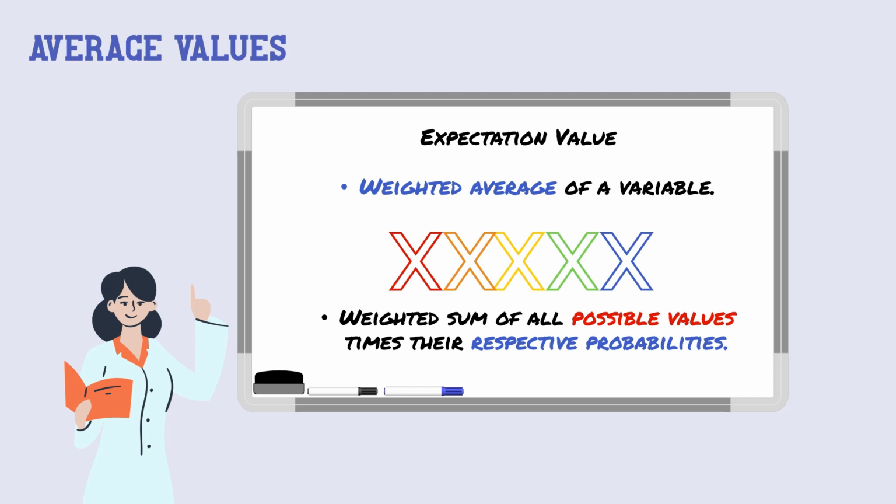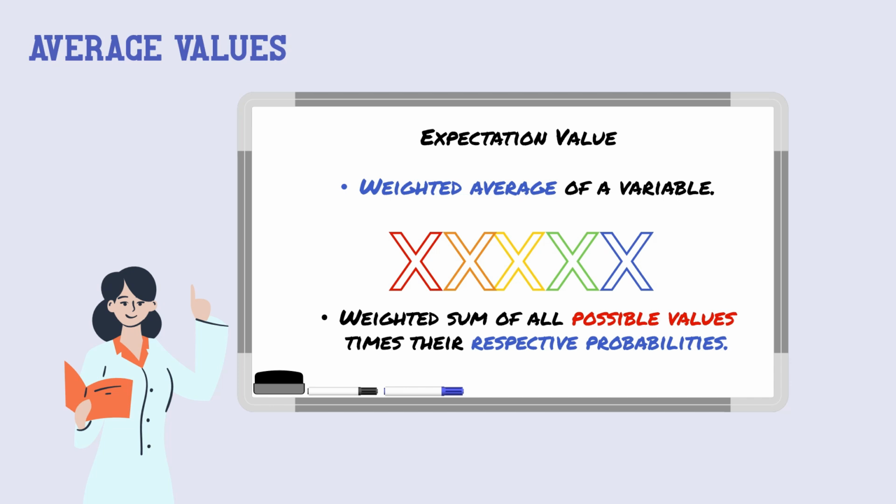In statistics, an expectation value is a weighted average of a variable. For instance, we want to measure the variable x, but it does not have a definite value. It exists as a distribution of values, something which will be true all the time in quantum mechanics.